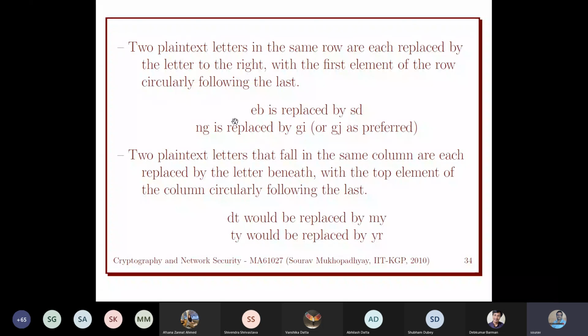Okay, so this is almost the classical cryptosystem. In the next class onwards, we will start the next topic.